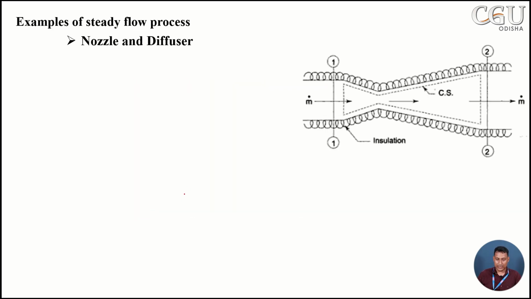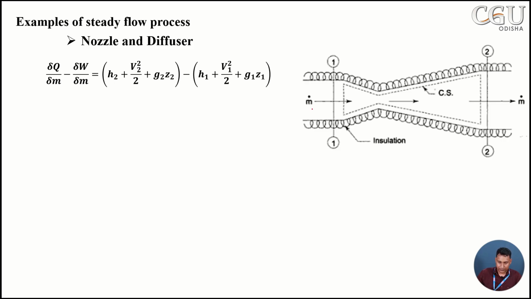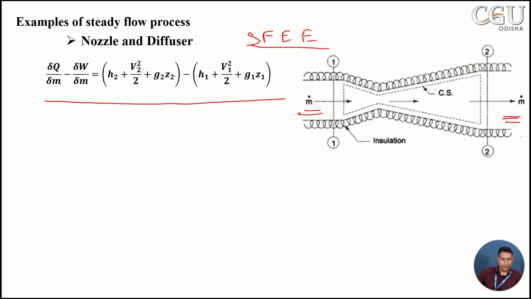So for a nozzle, you can see there is an amount of mass entering here, and there is a mass leaving here. So we have the steady flow energy equation. For the nozzle, what will happen? We can remove this as we are considering the adiabatic case. Now this heat transfer becomes 0, there is no work transfer involved, and there is no change in position, that means there is no change in potential energy.